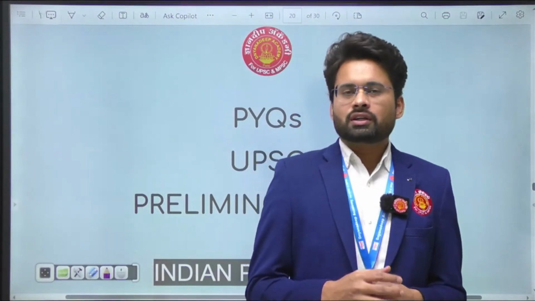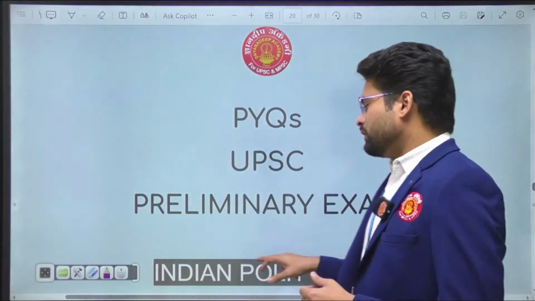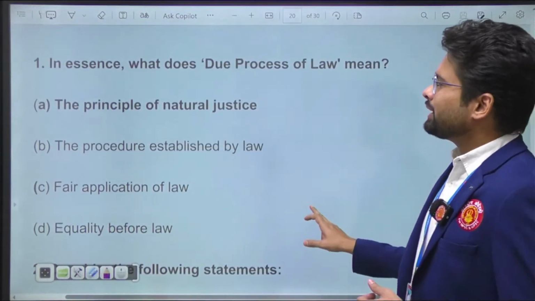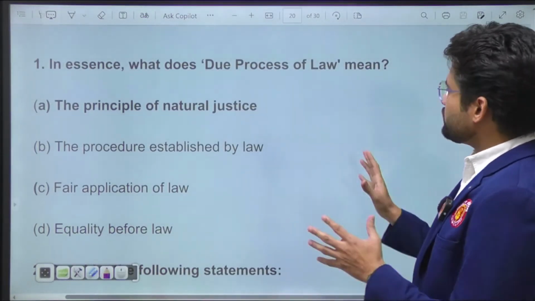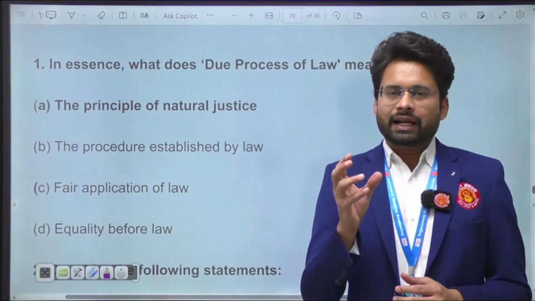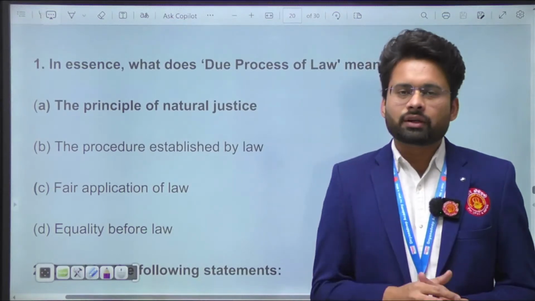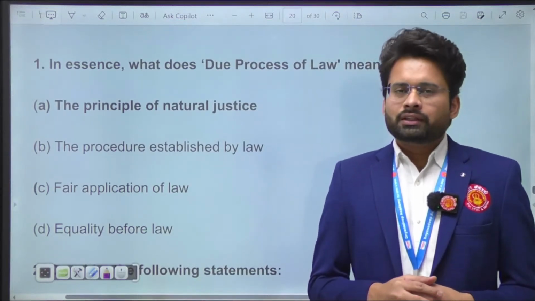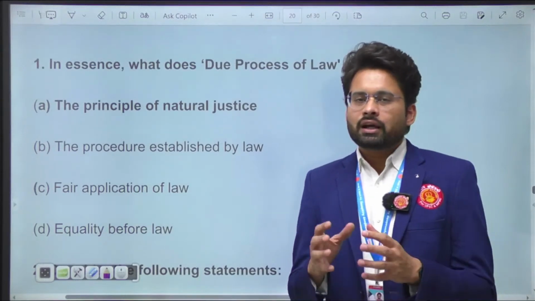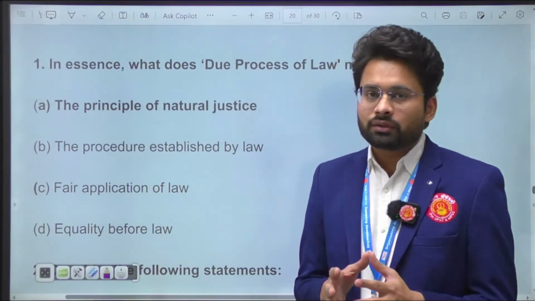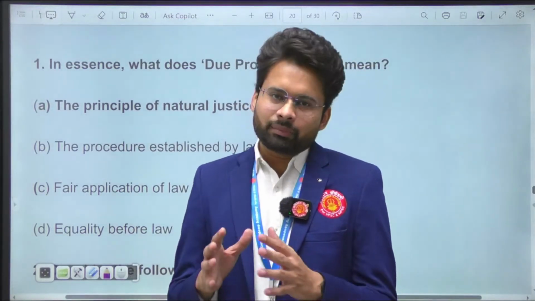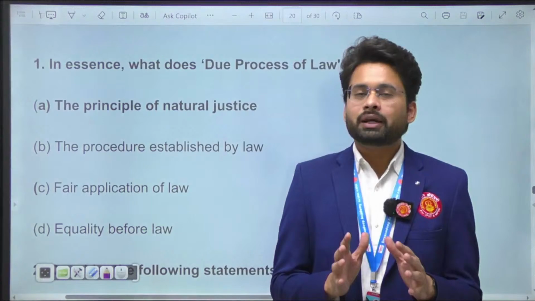The first question I would like to discuss is a very important, maybe very doubtful question. In essence, what does due process of law mean? If you identify the question, this idea is from Article 21, the due process of law. There has been a continuous debate about whether our constitution prefers due process of law or process established by law, and that debate was already concluded in the Maneka Gandhi case.